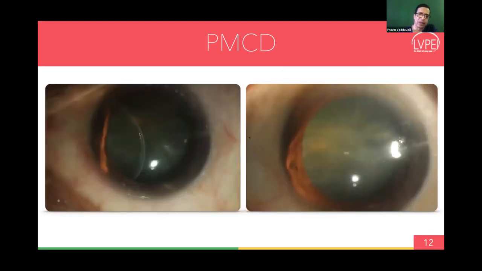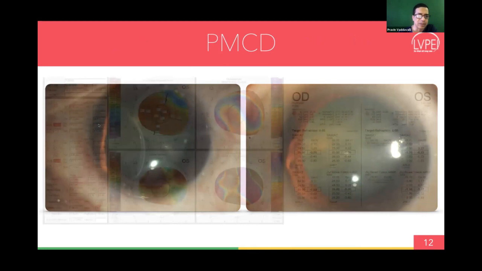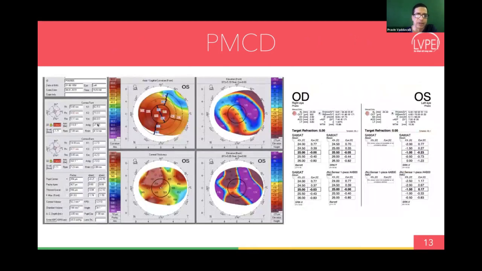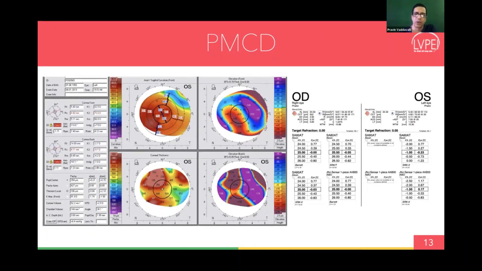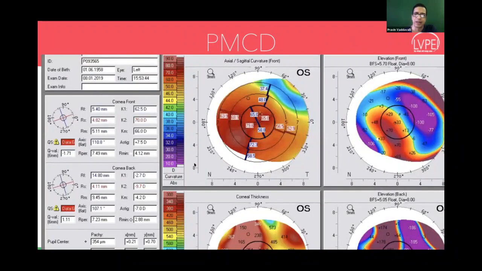Here is an example of a patient who has PMCD, very high astigmatism against the rule, and has a cataract. And this patient, you will see, has about 7.5 diopters of astigmatism on topography as well as on biometry. And we did a toric IOL for this patient to correct this astigmatism at about 110 degrees.